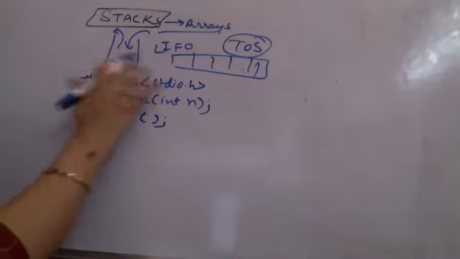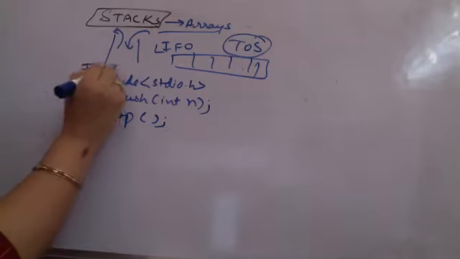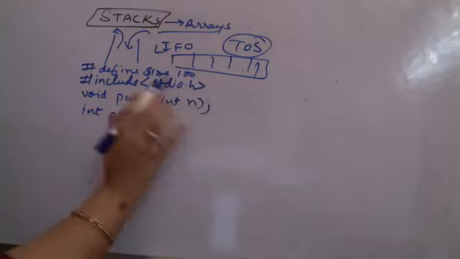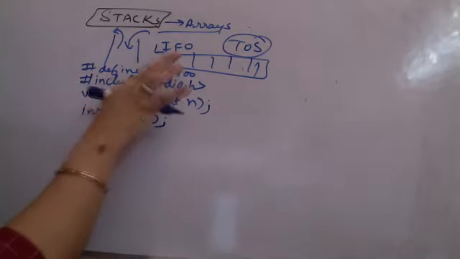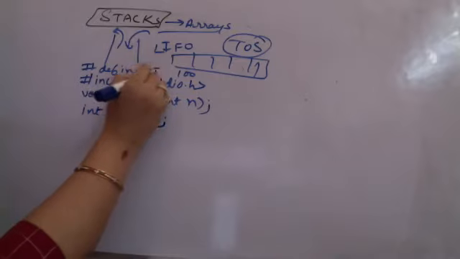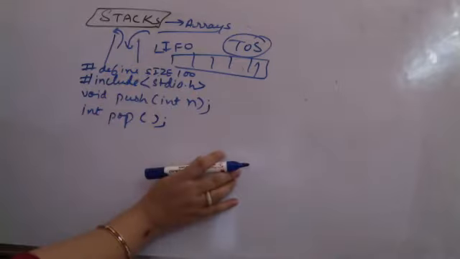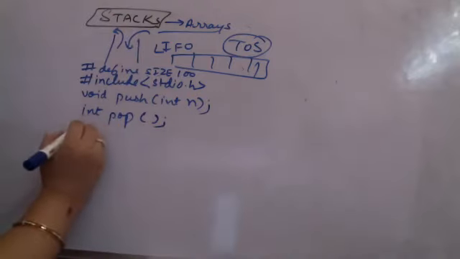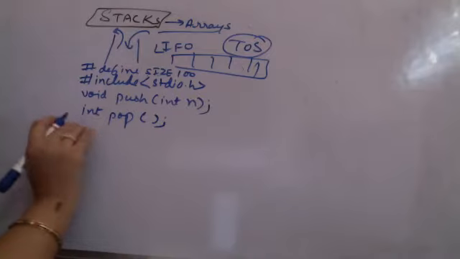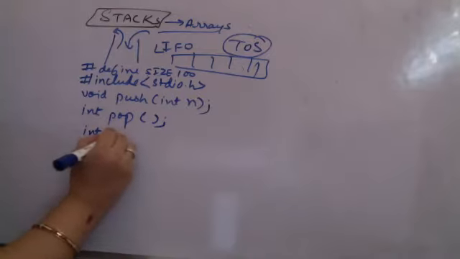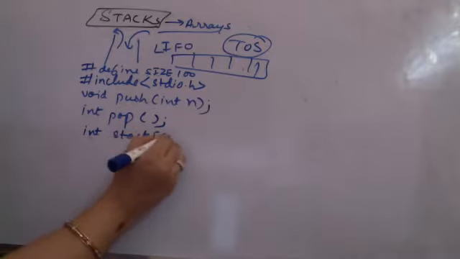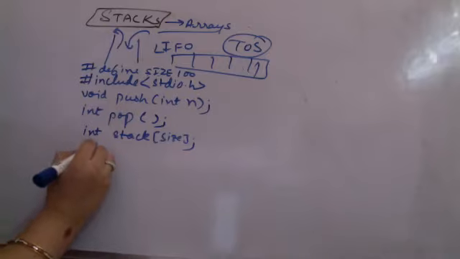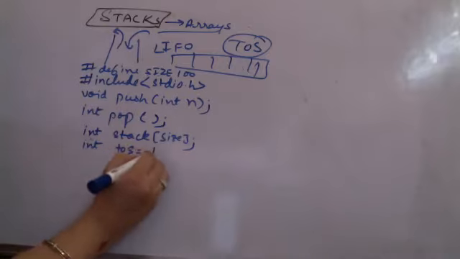Also, before this, I'm using a #define. I'm just redefining the size of the stack to be say 100. You can redefine the size to be anything. I'm taking size to be 100. Whenever we use macros, generally we take them in capital letters so that we don't confuse them with normal variables. Again, only a standard of writing a program. After that, I'm creating an integer stack of size, whatever is mentioned here. And I'm also having an integer top of stack, which I'm initializing to be -1.